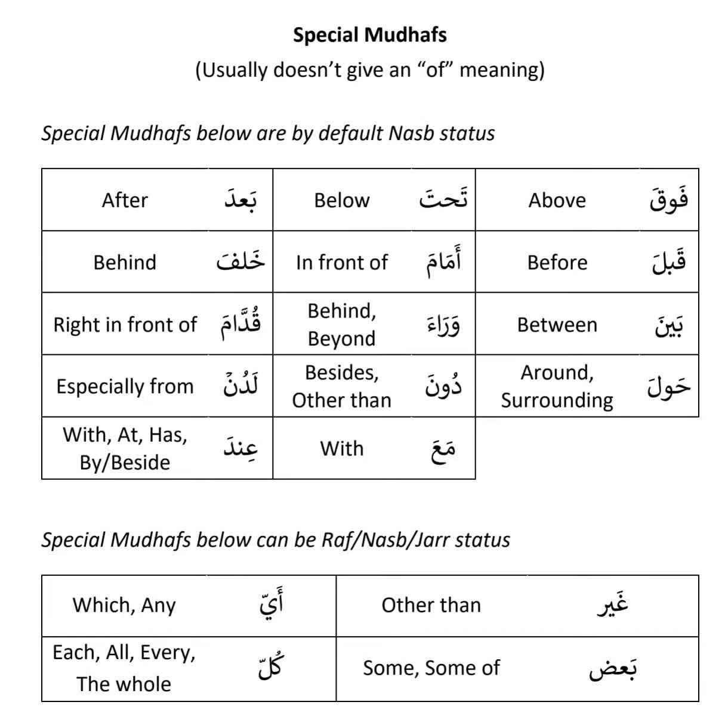Why is it masjidi? Because fawqa is a special mudaf. So masjid becomes masjidi. You cannot say fawqal masjidu, because it has to be jar. Because this is a special mudaf, the next ism has to be jar. So that means above the masjid. Like that you can say tahtal masjidi, ba'dal masjidi, after the masjid, wara'al masjidi, behind the masjid.